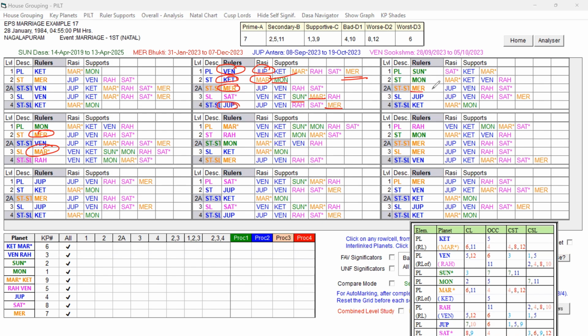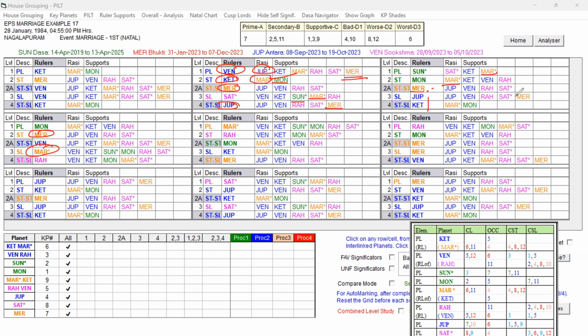Mercury is playing a role at the 12 level, and the Star Lord has Mars. That 12 level is fine, but what is missing here? Venus's role is missing. The Dasa Lord's key planets are Venus, Ketu, Jupiter. So Jupiter, Ketu are at the last level, but Venus is missing, and Mercury is also present at the 2A level, and Mars is also influencing the star and the source level.